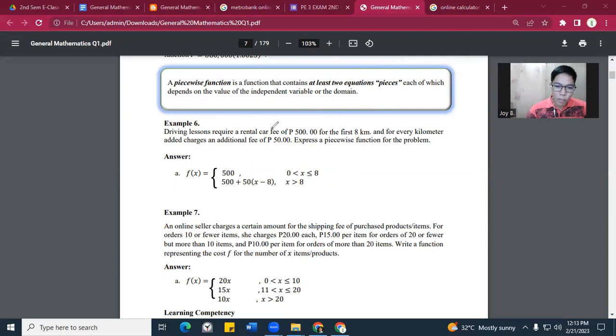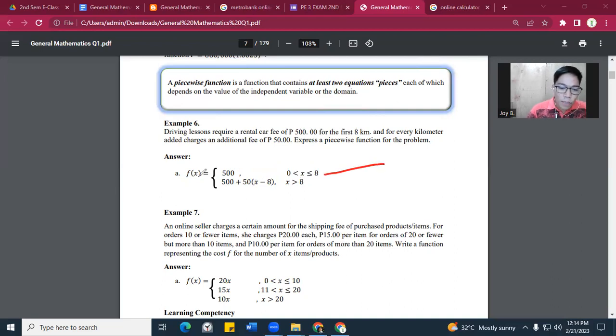Nakuha? Okay, so repeat one more time. Magkano ang ibabayad? You will pay 500 pesos kapag lesser than or equal to 8. Again, kapag lesser than or equal to 8 kilometers, and x greater than 0. Nakuha? Now, this is the first formula.